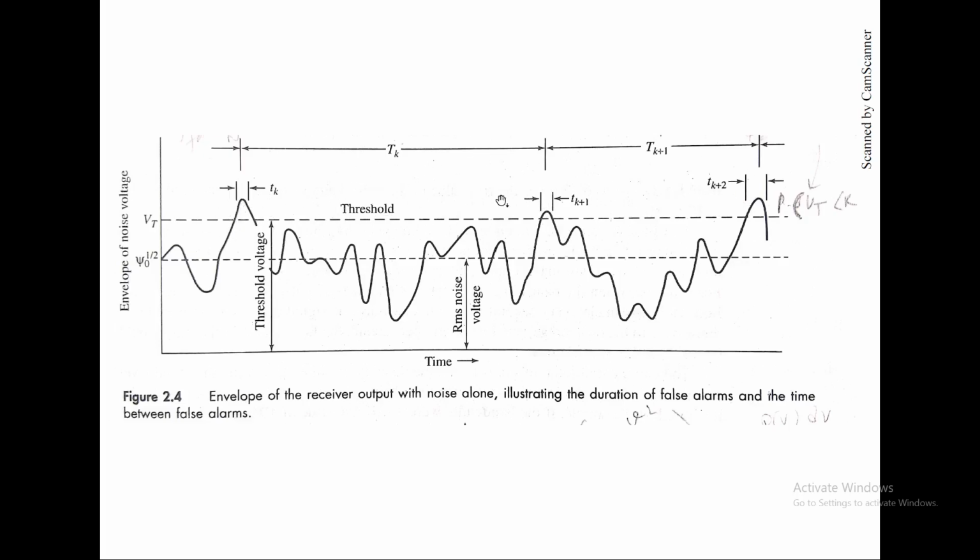From the first noise peak to the second noise peak, the time gap is capital Tk, and from the second to the third it is capital Tk plus 1, and so on. There is also the width of each peak in terms of time, that is, how much time that peak exists. That is small tk, then small tk plus 1, then tk plus 2, like that.